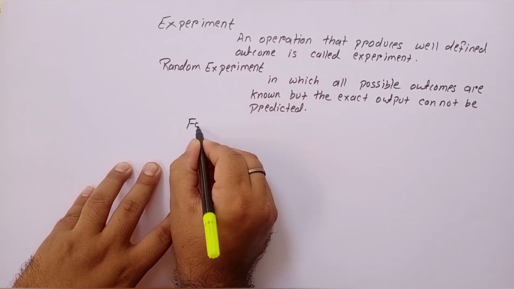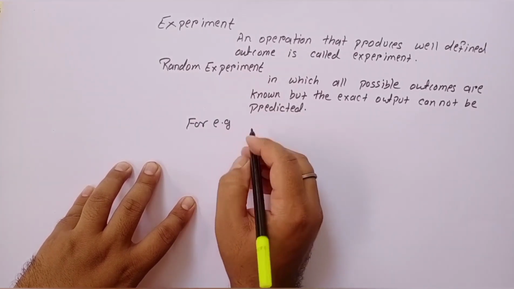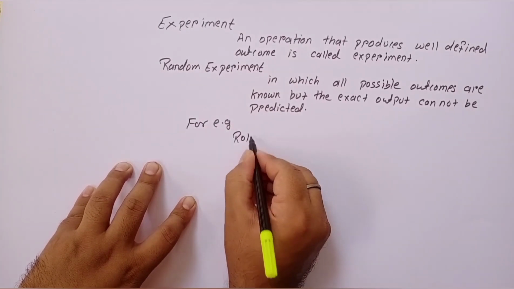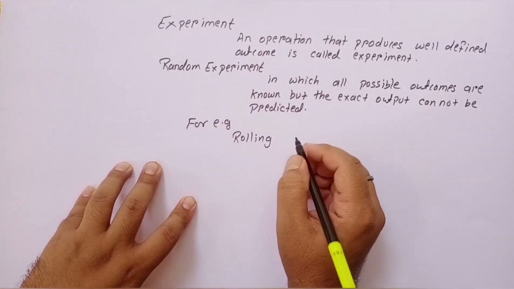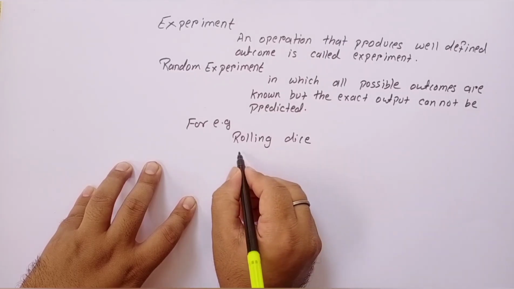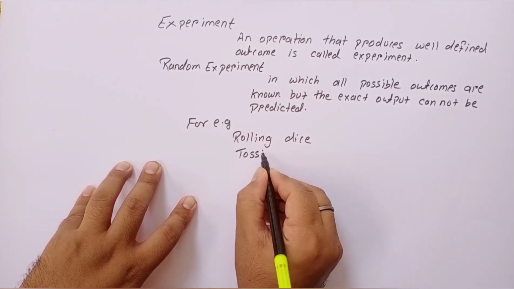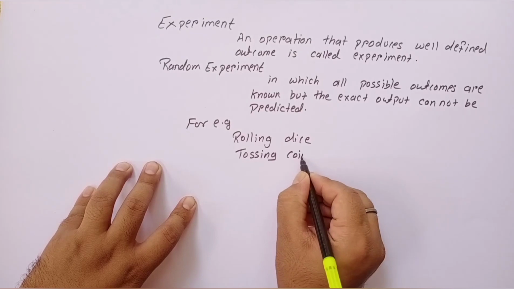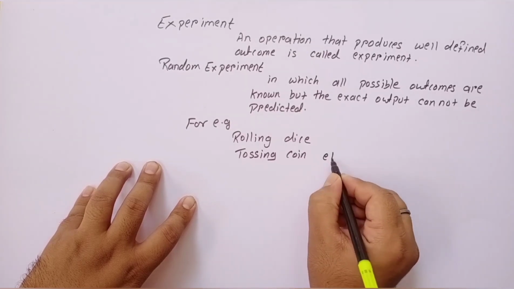For example, rolling dice, tossing a coin, and so on.